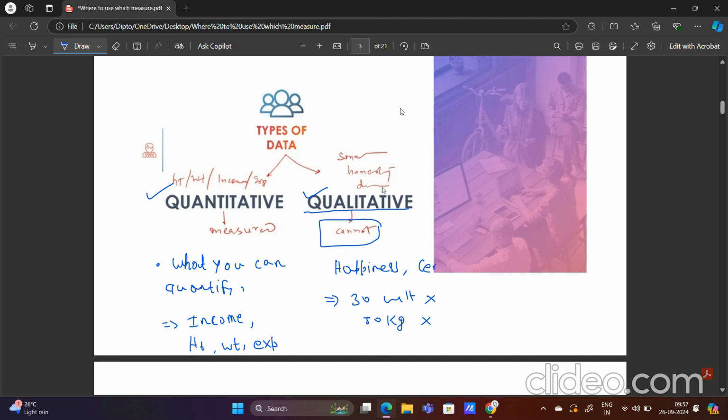Gender is also a good example of qualitative data. I can say that gender can be female or male, but I can't measure that, right? Or to give another example, suppose a person's location, whether that person is living in a rural area or an urban area. This type of data you cannot measure. So this type of data is called qualitative data, like gender, location, happiness. All of these are qualitative data.